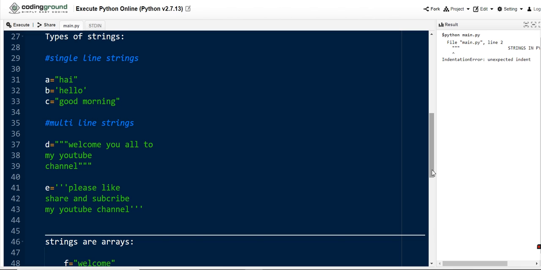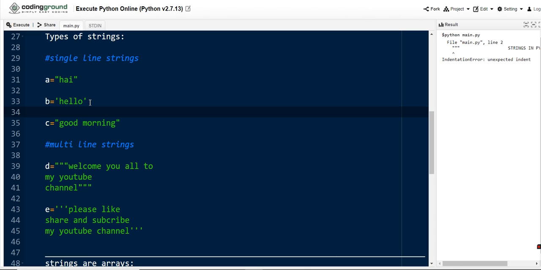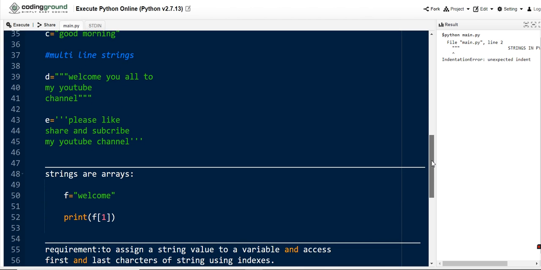Coming here, types of strings. Let me explain the different types of strings, guys. We have two different types of strings: single line strings and multi-line strings. Based on our requirement, we use these in our programming. For example, if you have the requirement to store a single line of string value, we go for single line strings. If you want to store multiple lines in a single variable, we go for multi-line strings. You can keep either double quotes or single quotes to store the text in a variable. Here I have kept double quotes, and here I have kept single quotes. Either way, the Python interpreter will treat it as a string.